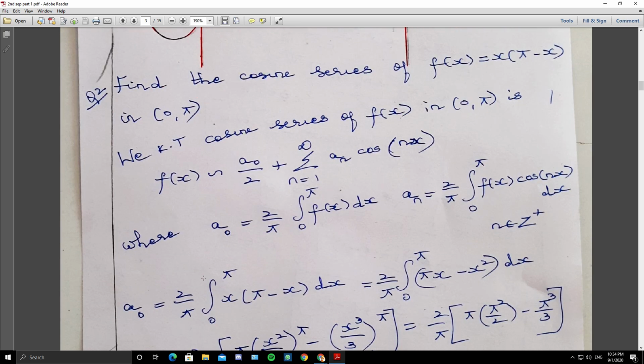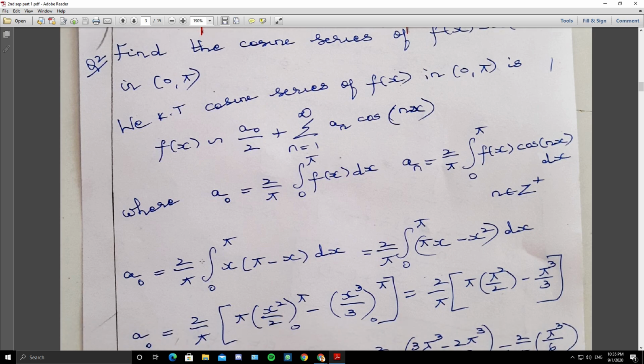For the same function, we will find the cosine series. So cosine series is identical with the Fourier expansion of an even function. So write the formula: f of x equals a naught by 2 plus summation 1 to infinity a n cos of nx, where a naught is 2 by pi integral 0 to pi f of x dx, and a n is 2 by pi integral 0 to pi f of x cos of nx dx.